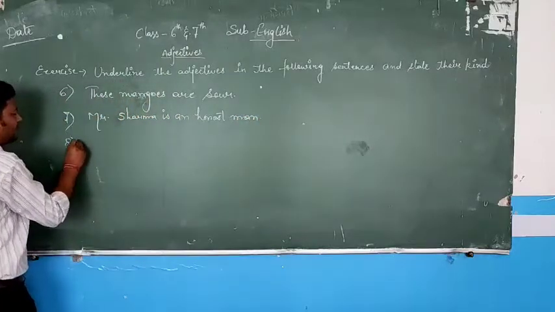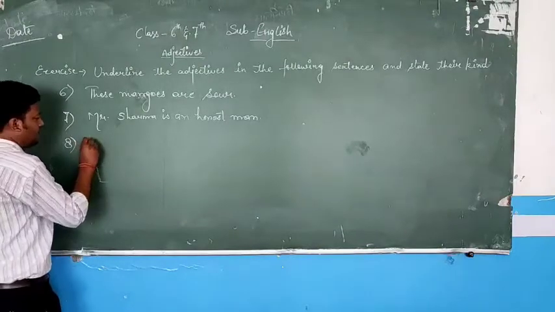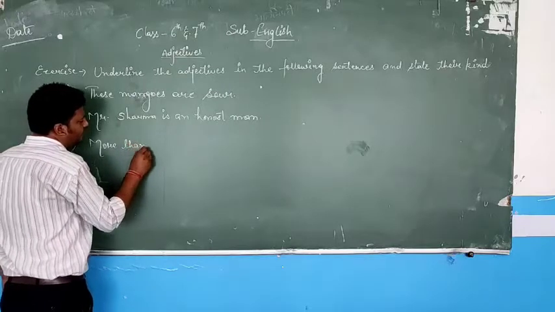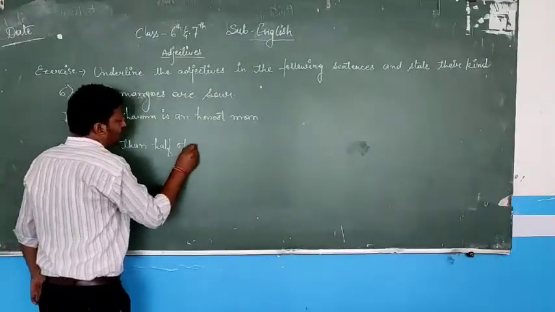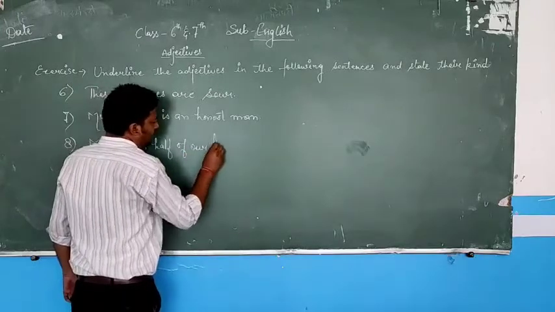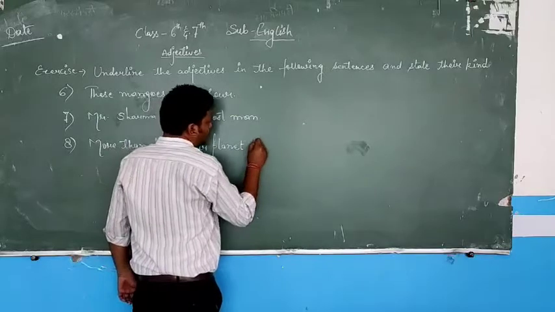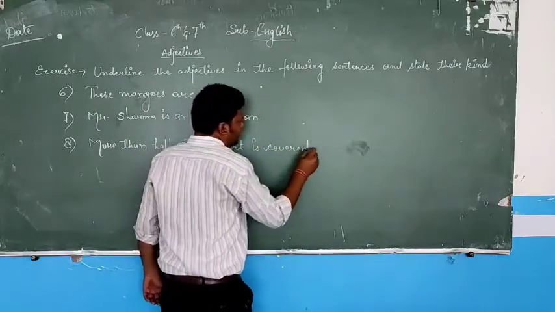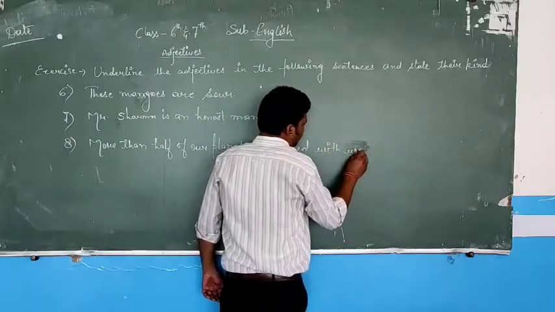Jumping upon to the 8th one, it is more than half of our planet is covered with water.